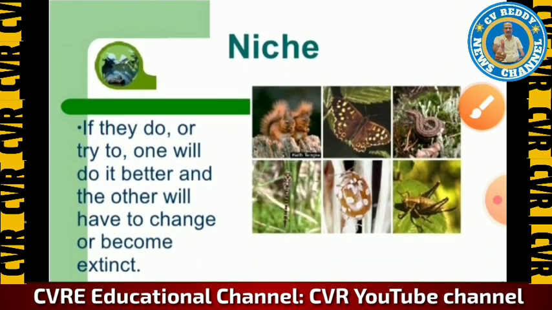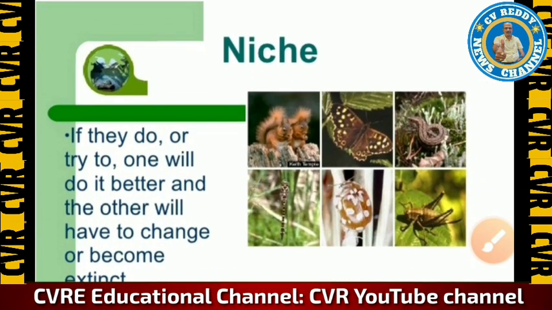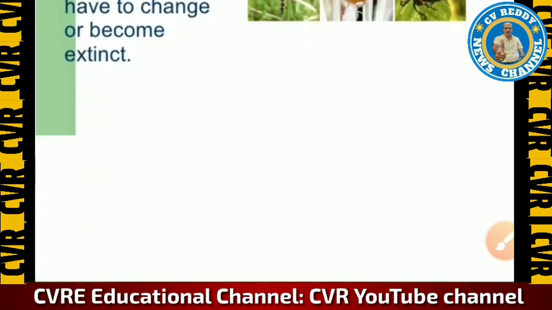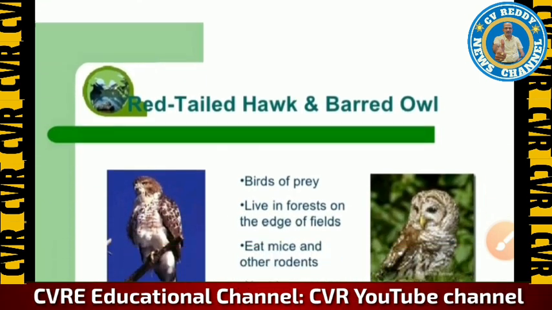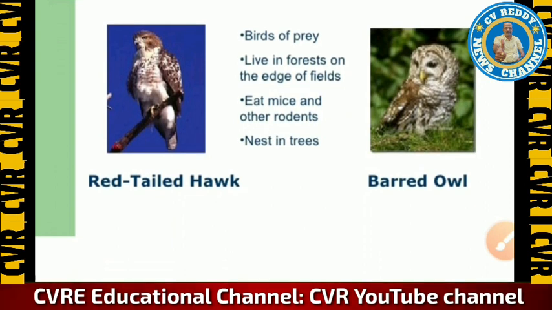Coming to the other part, some organisms living in a particular area can vanish after some time, and the niche is covered by another species. Here are other examples.